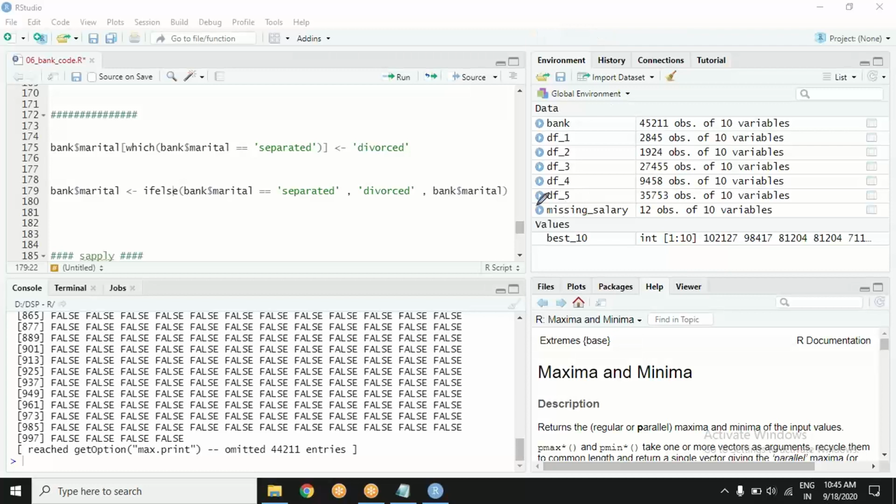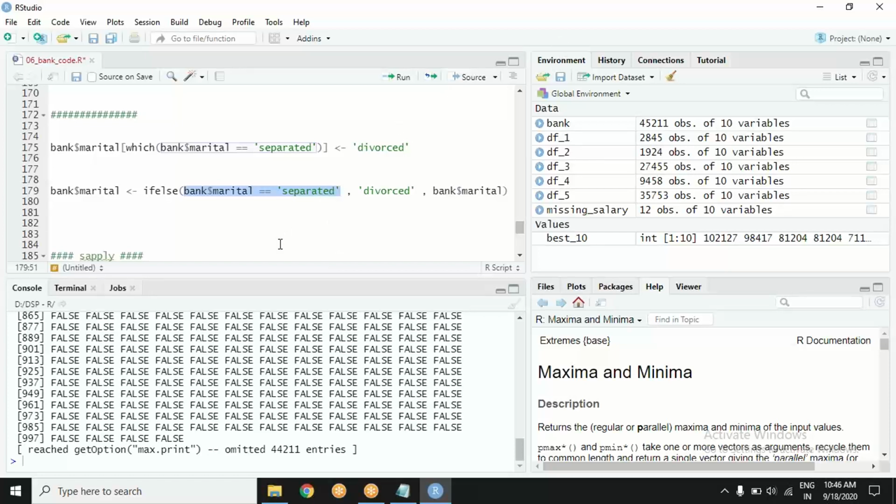Replace, I will come to that. It has a further utility, so I will come to that later. Let's stick to if else. The function is if else. If else says if a condition is true, we will do something, else we will do something else. If this, do this, else do something else. The condition is bank marital is double equal to separated.